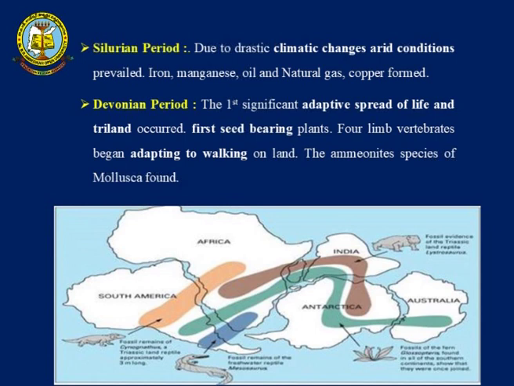So, next comes the Devonian period wherein we can see the first adaptive animal coming into existence. Four-limbed animals started spreading over the land surface, and also the first seed bearing plants came into existence. So, we can see that these plants and animals were spread throughout the land, and as this land got spread from one place to another, we can see its evidences from past to present.